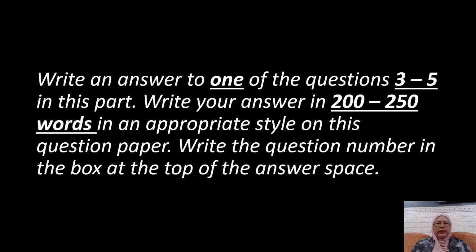Okay, so this is the rubric. Write an answer to one of the questions 3 to 5 in this part. Write your answer in 200 to 250 words in an appropriate style on this question paper. Write the question number in the box at the top of the answer space. If you don't see the box, then you have to write the number of the question before you write your essay.